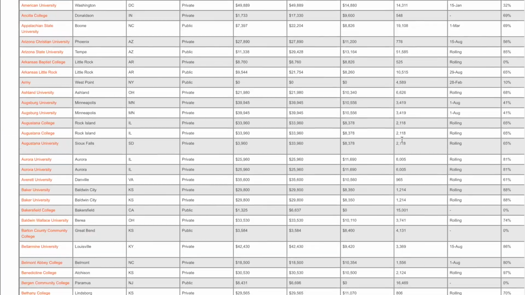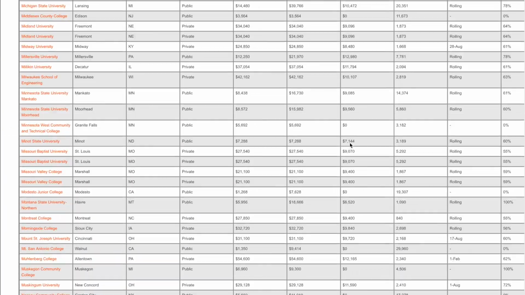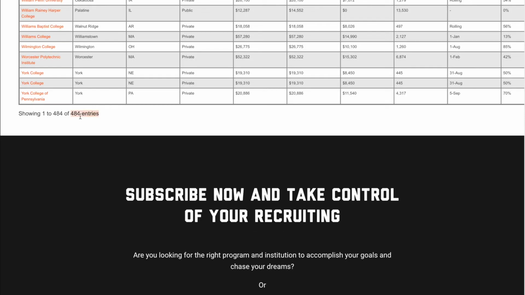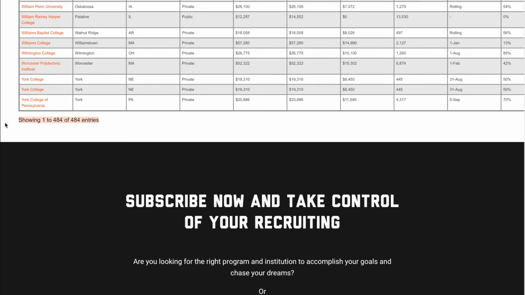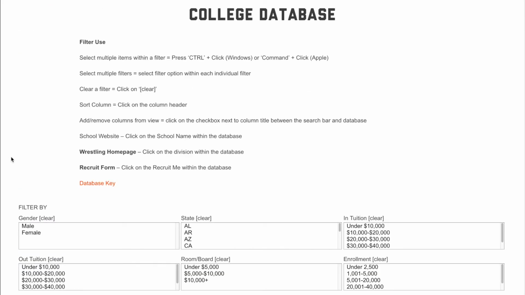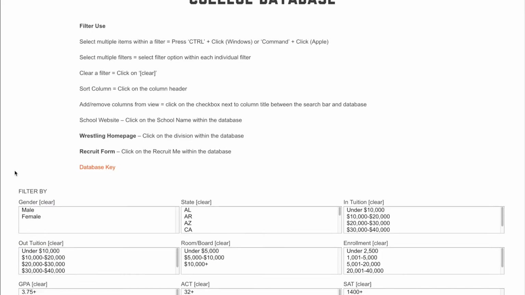And so here we've got all of them, right? That's a lot of data to go through. There's over 484 total programs, men and women, that are sponsored at the collegiate level. So we've got these filters.